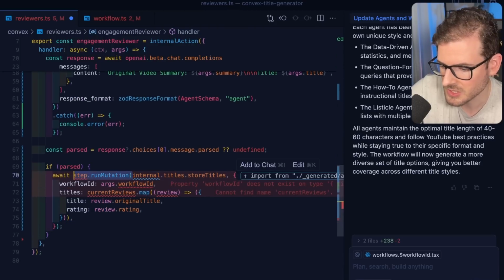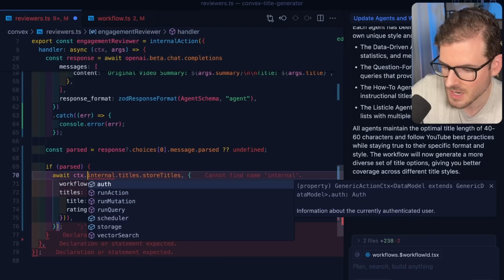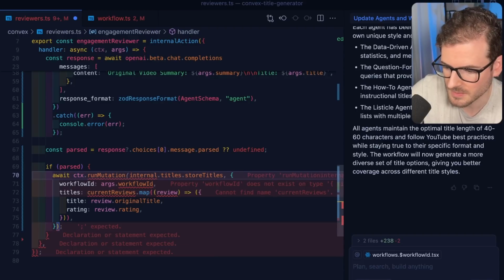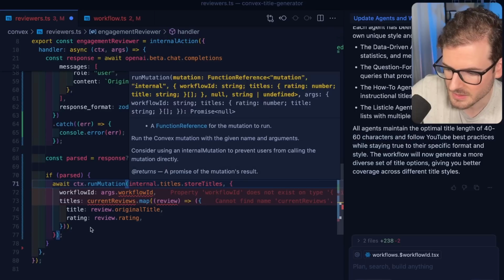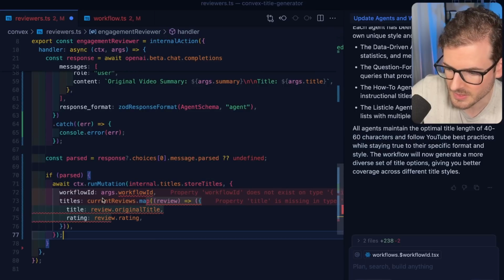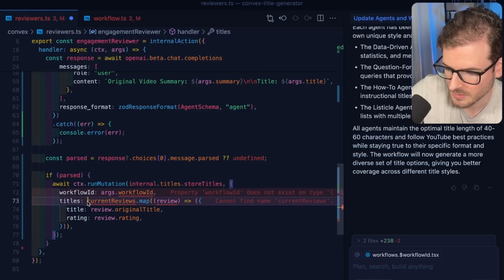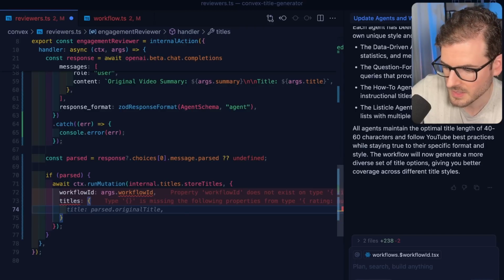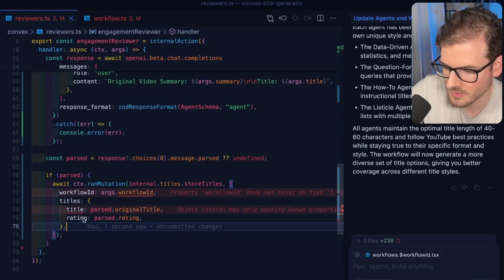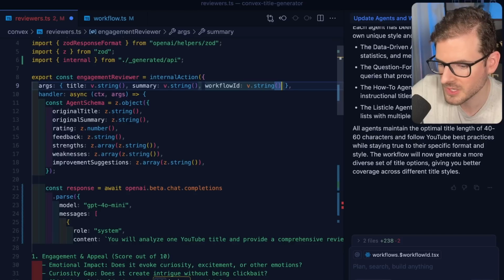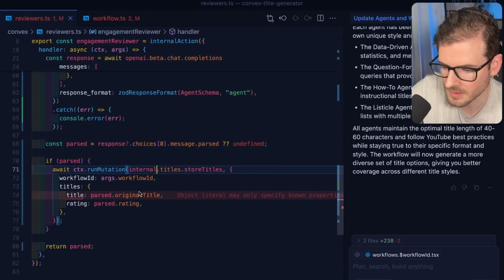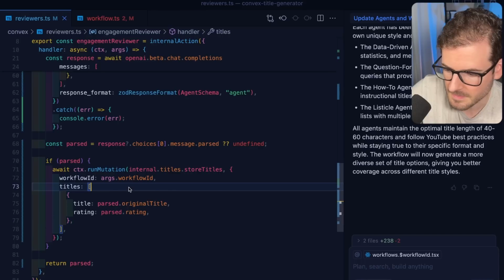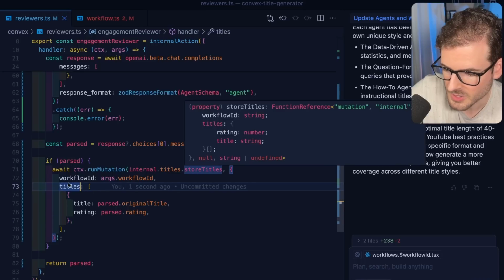I think I could actually just do a context dot run mutation. And then I can pass it that information over here. So at some point, I think I can say like title is parsed, original title, and rating is that. But we will need the workflow ID now, so I should pass that in. And then the title, store titles, pass in an array.